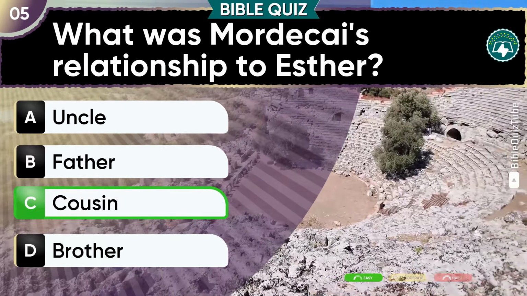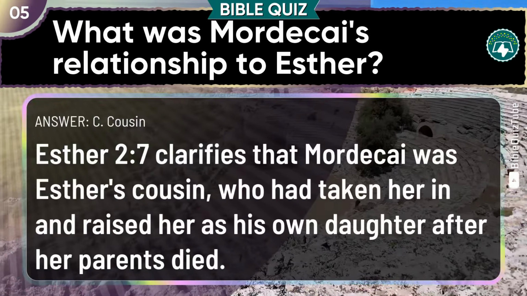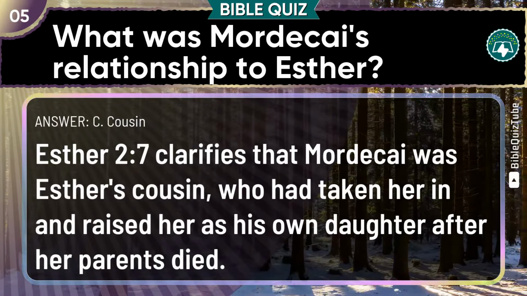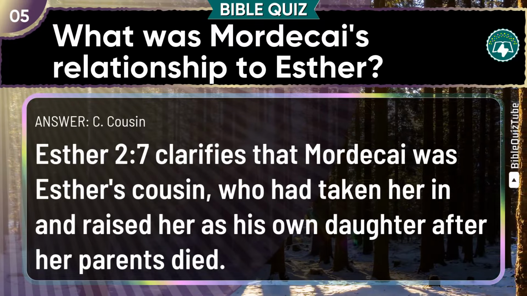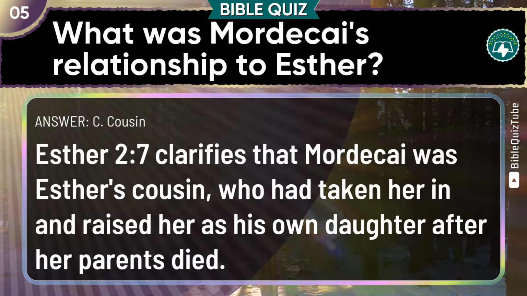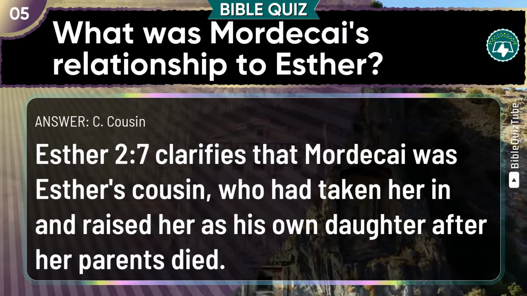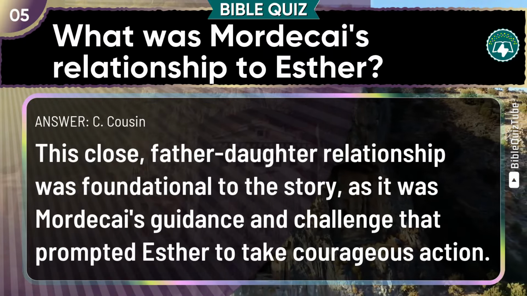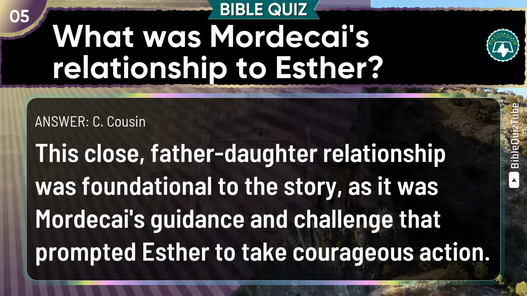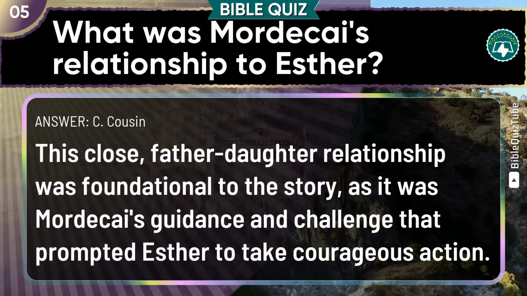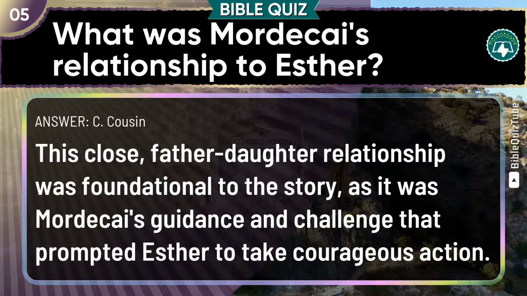Cousin. The explanation. Esther chapter 2 verse 7 clarifies that Mordecai was Esther's cousin, who had taken her in and raised her as his own daughter after her parents died. This close father-daughter relationship was foundational to the story, as it was Mordecai's guidance and challenge that prompted Esther to take courageous action.